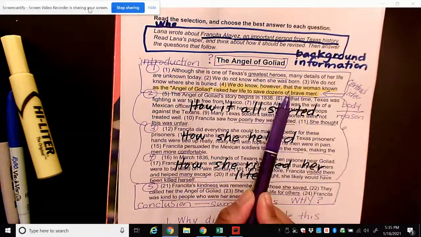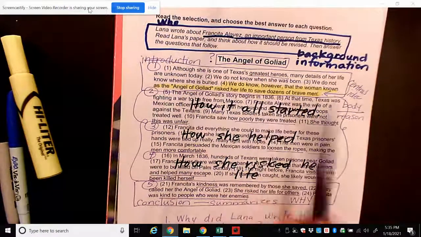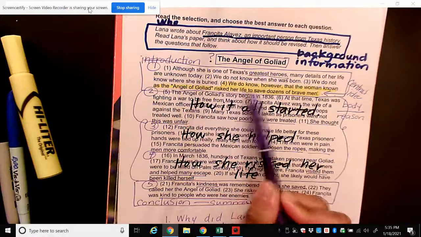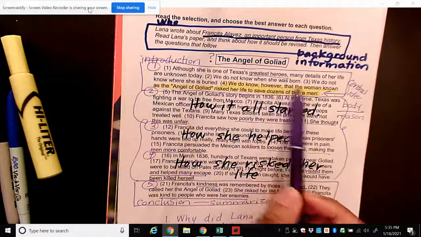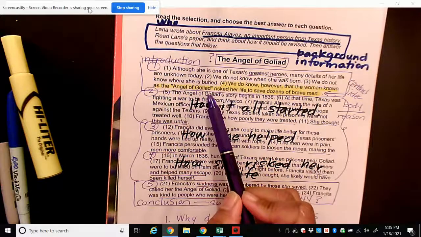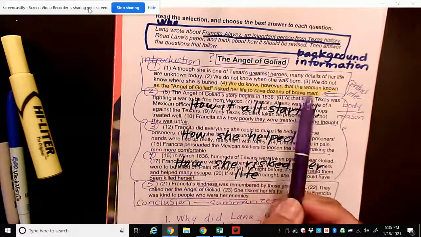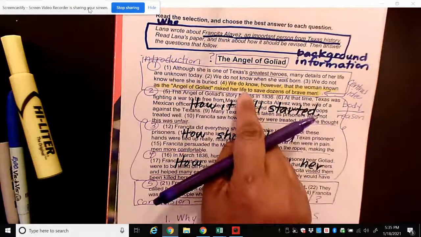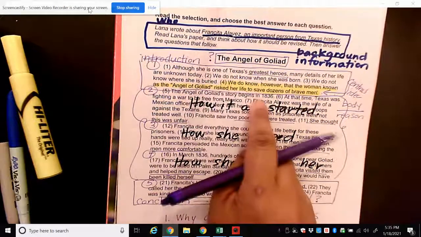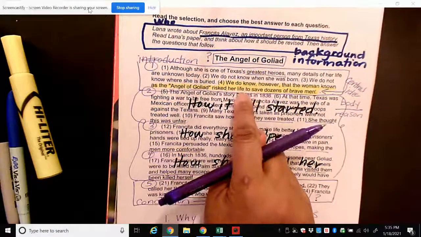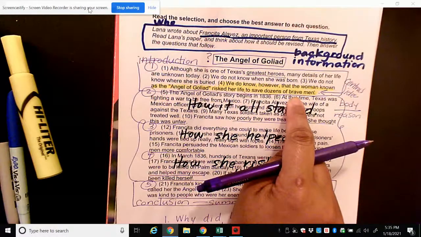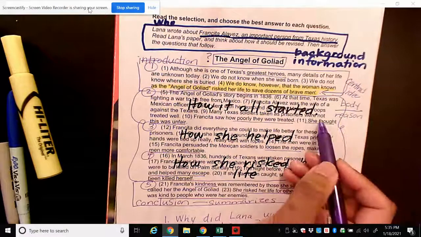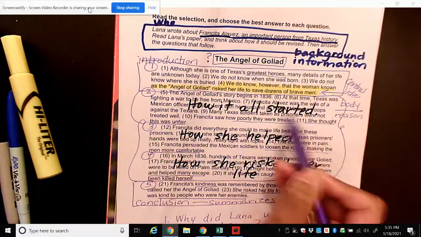So the introduction is where my central idea is. The central idea says, we do know, however, that the woman known as the Angel of Goliad risked her life to save dozens of brave men. So we know that Lena is telling us that Francita risked her life to save dozens of men. Okay. The first body paragraph, or our second paragraph, tells me how it all started.